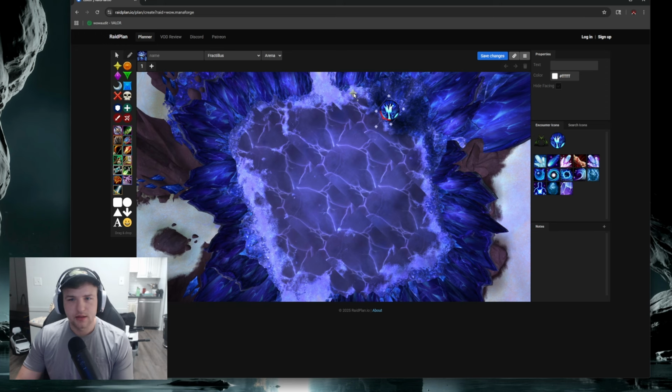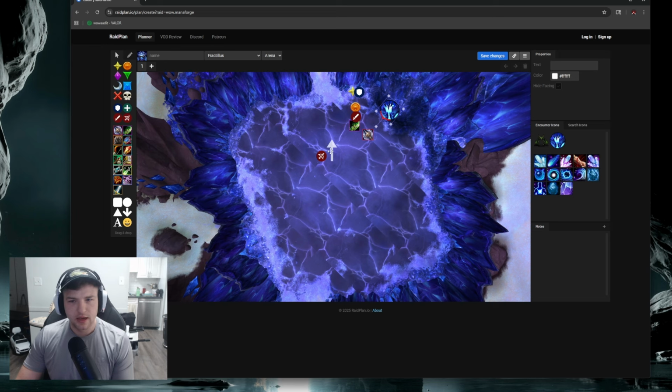And then we got star, circle. So this is how raid plans are made, if you've ever wondered. This will come in handy for raid leaders, but for anybody that's looking to map out how they're going to do something, you have your different specs that you could put here, or you could put that ranged are going to be out here, melee in here, tank stack over here, kind of deal.